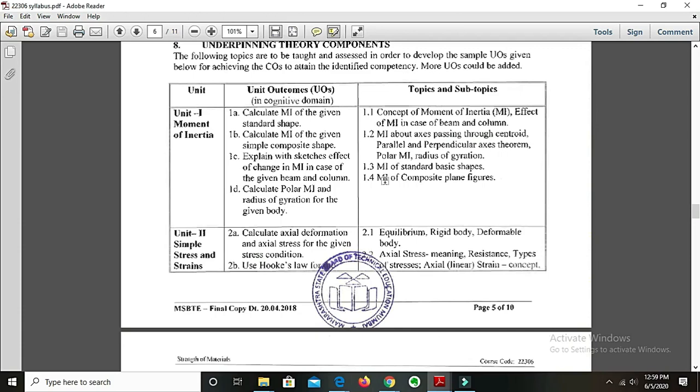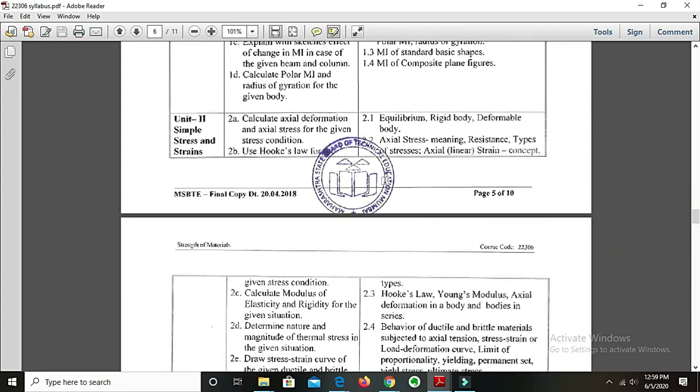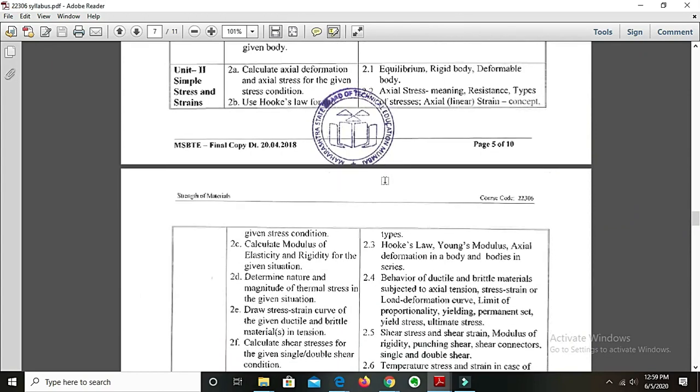Likewise, the first year students, meaning those students who have completed their diploma first year, will be somewhat familiar with these sections. They have learned it there. Then let us go to the second unit. The second unit is of simple stresses and strains. It has numerous subpoints under it. Now let us go through it one by one.